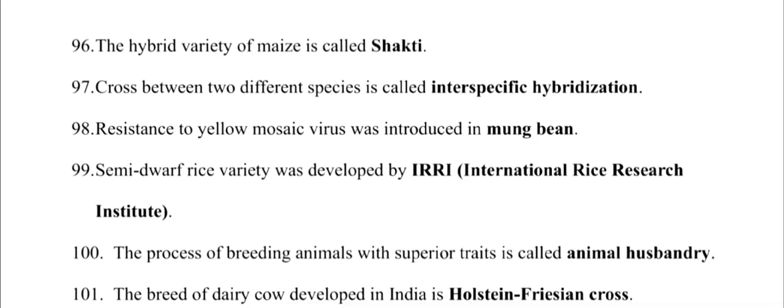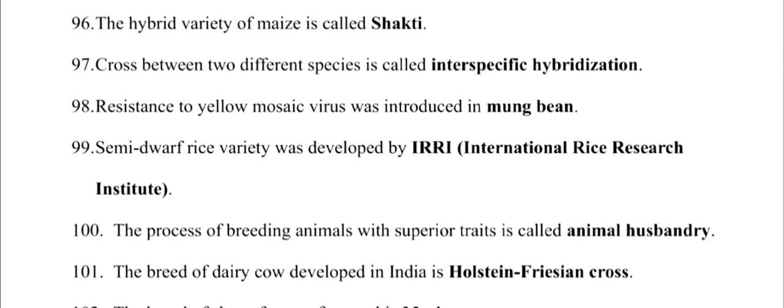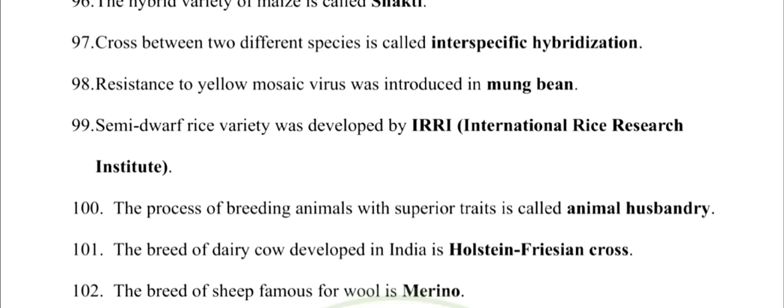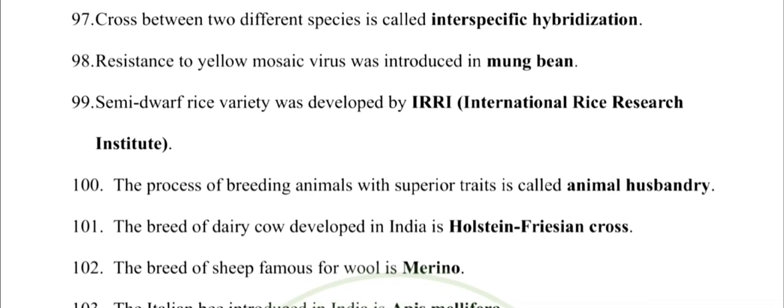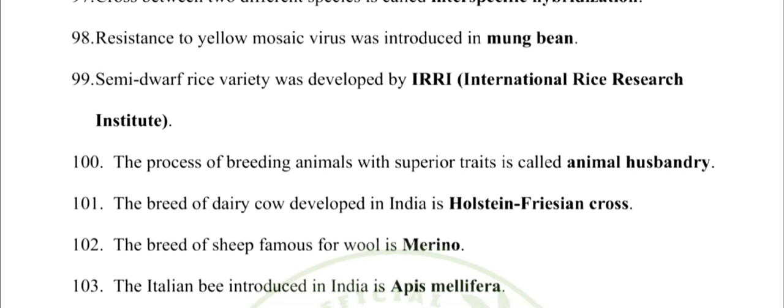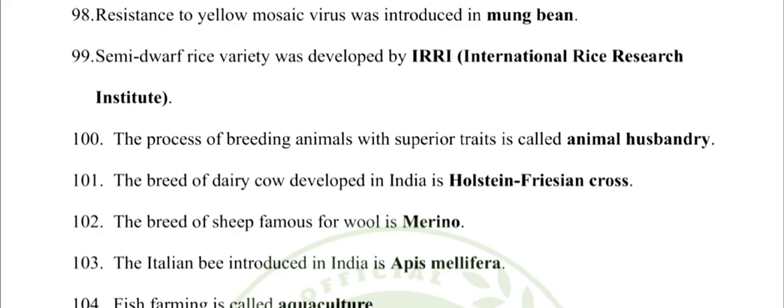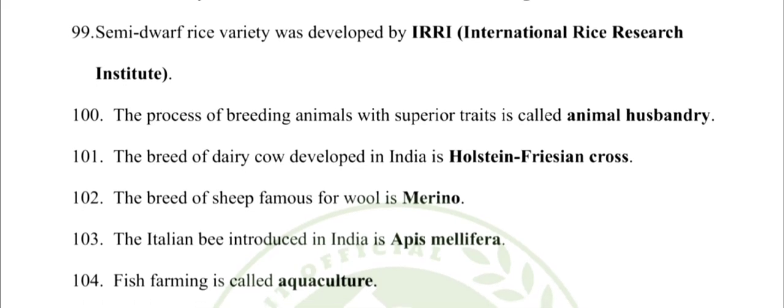100. The process of breeding animals with superior traits is called animal husbandry. 101. The breed of dairy cow developed in India is Holstein Friesian cross. 102. The breed of sheep famous for wool is Merino.